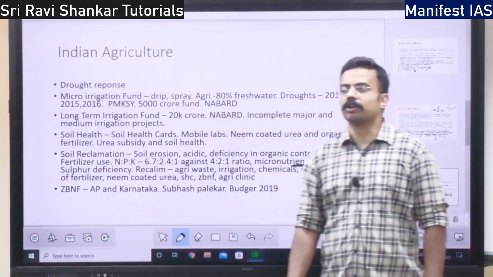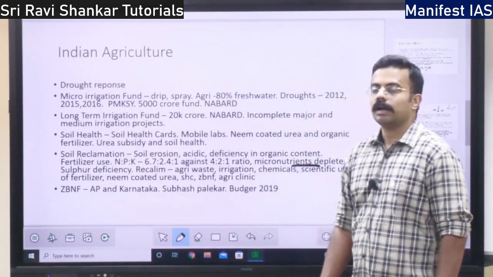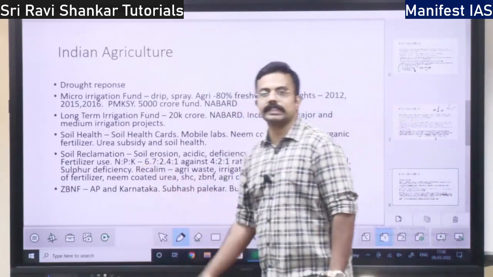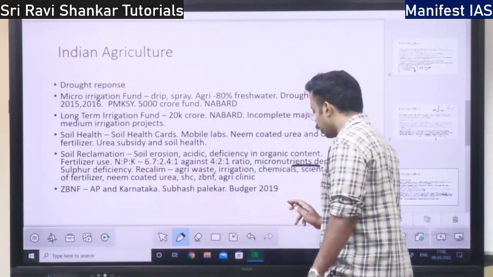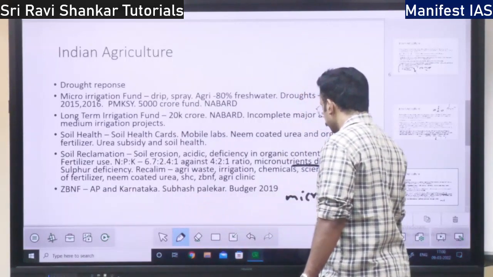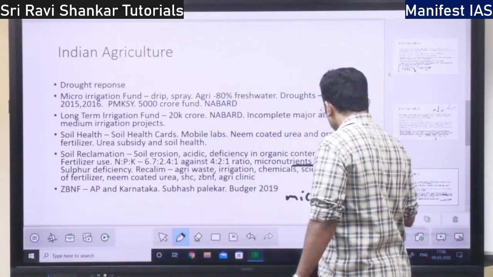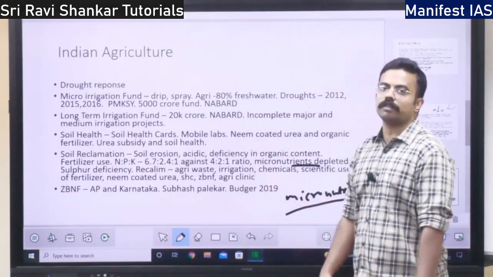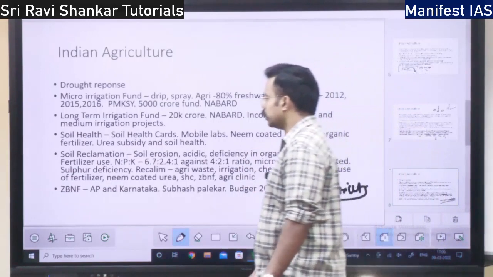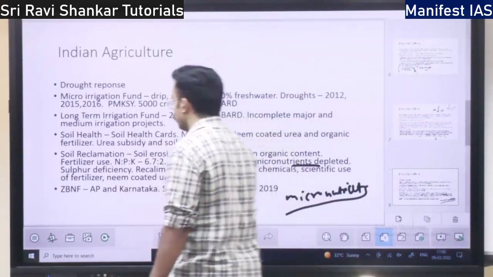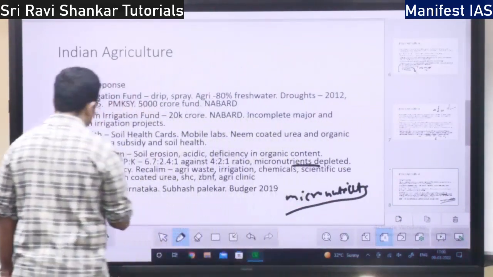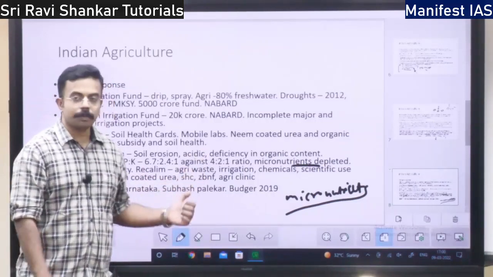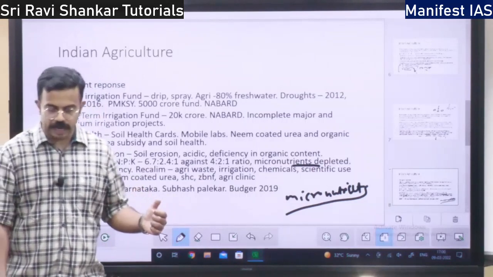Micronutrients get depleted. These are the macronutrients. There are a lot of micronutrients. These micronutrients get depleted because of excess use of fertilizer. Next you have sulfur deficiency. In the soil there is already sulfur deficiency as well. These are the problems with respect to soil in India, right?